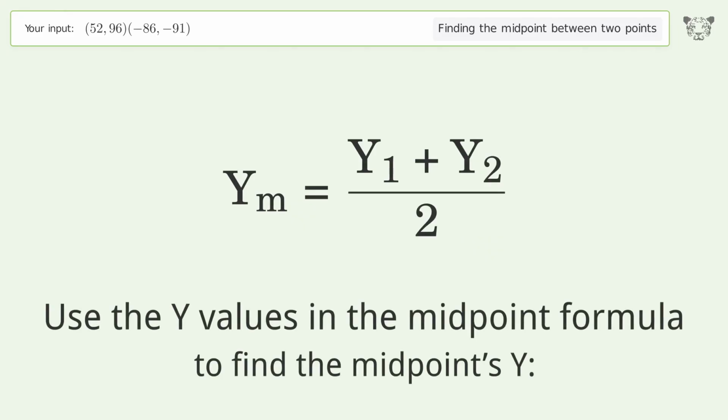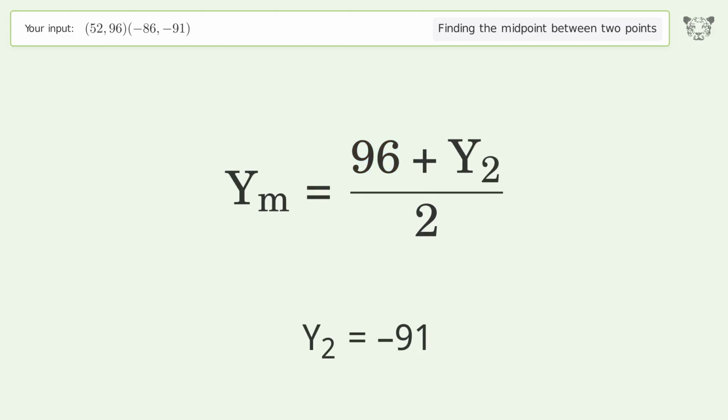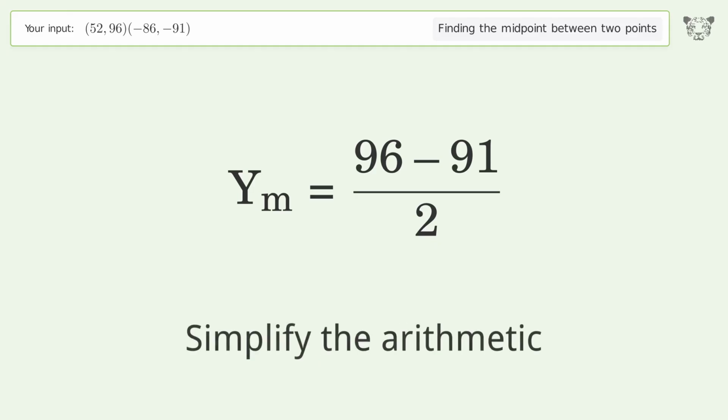Use the y values in the midpoint formula to find the midpoints y. y1 equals 96. y2 equals -91. Simplify the arithmetic.